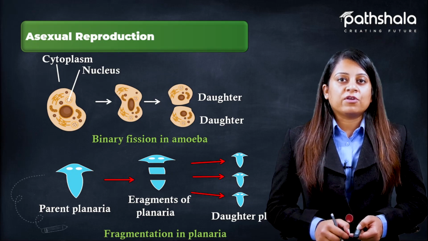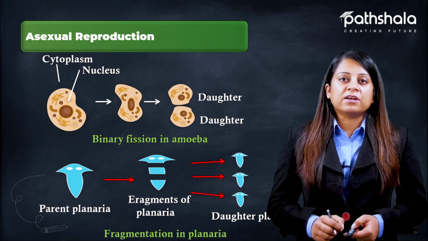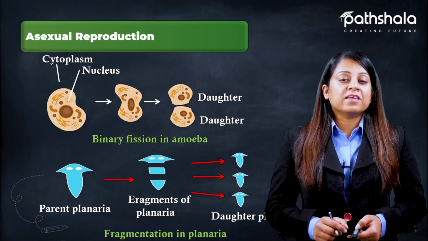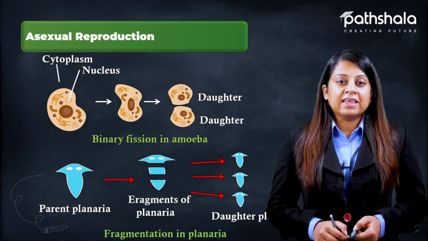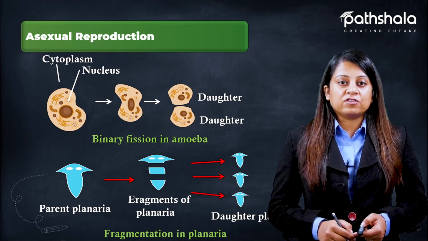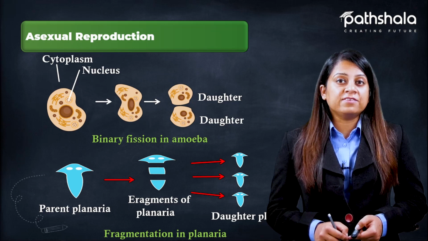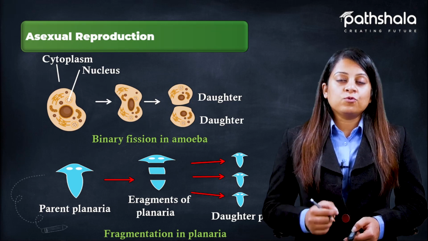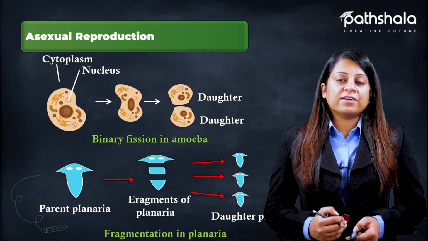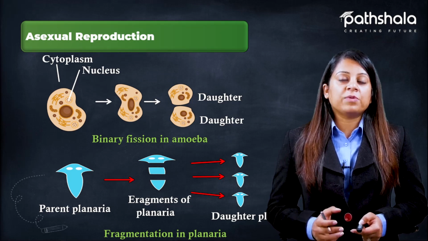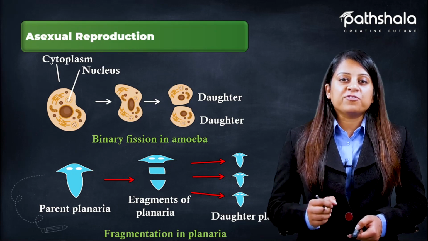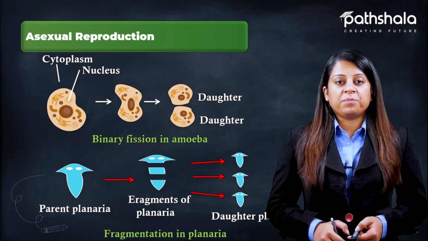Amoeba is a unicellular organism, and under favorable conditions, the body starts invaginating and the nucleus starts elongating. As you can see in the second stage, the nucleus is elongating and the sides are invaginating inside. Further, it divides into two daughter cells: the nucleus divides into two parts and the cytoplasm divides into two daughter cells also.